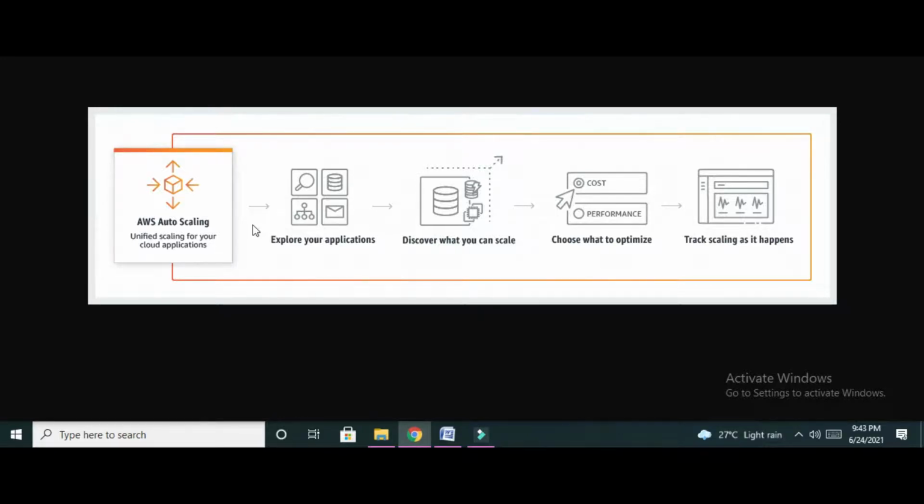Then choose cost or performance depending upon the requirement so that it is able to scale. Then track the scaling as it happens. So it monitors the capacity and can scale up or scale down as per the requirement.